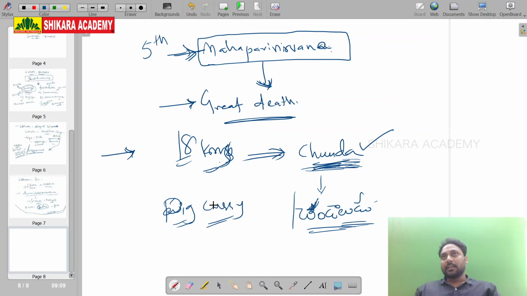He gave pig curry to Siddhartha. When Buddha is feeling very hungry, this is at the age of 80. Now Buddha is 80 years old.